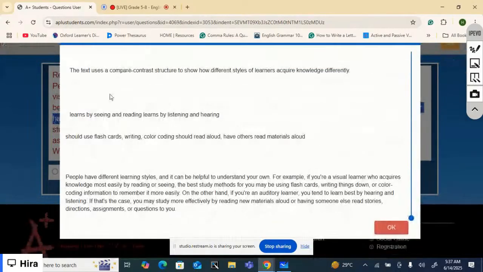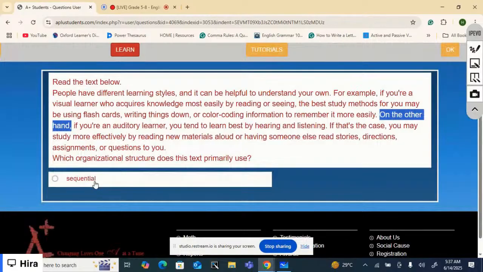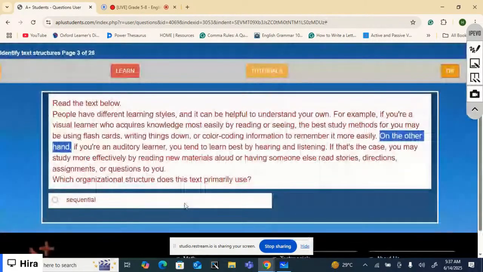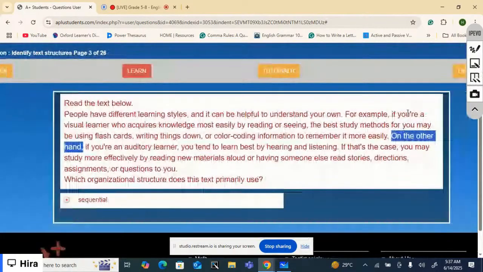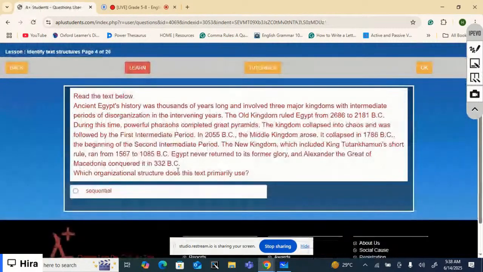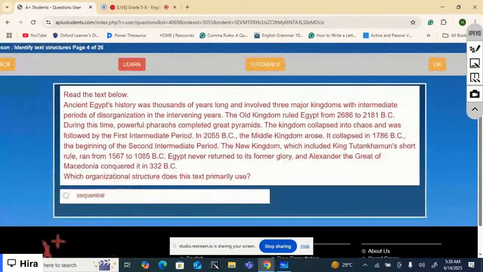This one, the text is a compare contrast structure because it shows how different styles of learners acquire different knowledge differently. So I told you it's not sequential, it's compare and contrast. But we have just one option here right now. There may be something wrong here, but it's okay. We know the exact one. Okay, let's read the new text.